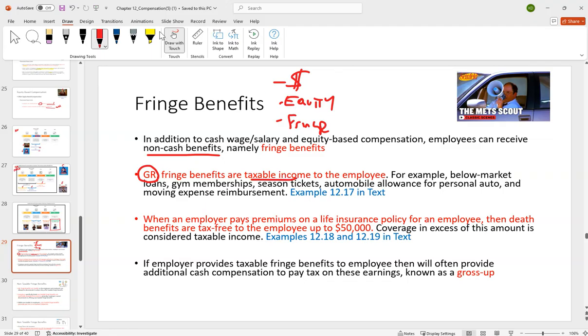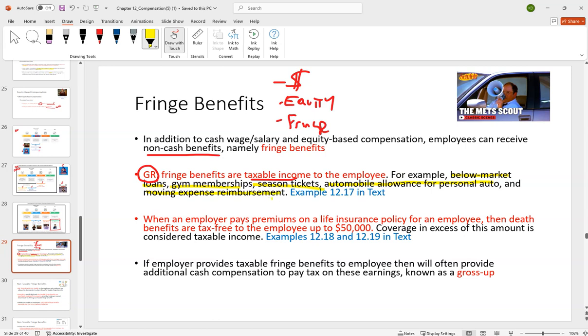So things that you might think of like fringe benefits: a below market loan from your employer. Oh, hey, the going rate is 10%, we're going to charge you 1% on a loan. We'll pay for your gym membership. We'll give you season tickets to the football team. We'll give you money or buy you a car for your everyday life. We will pay your moving expenses.